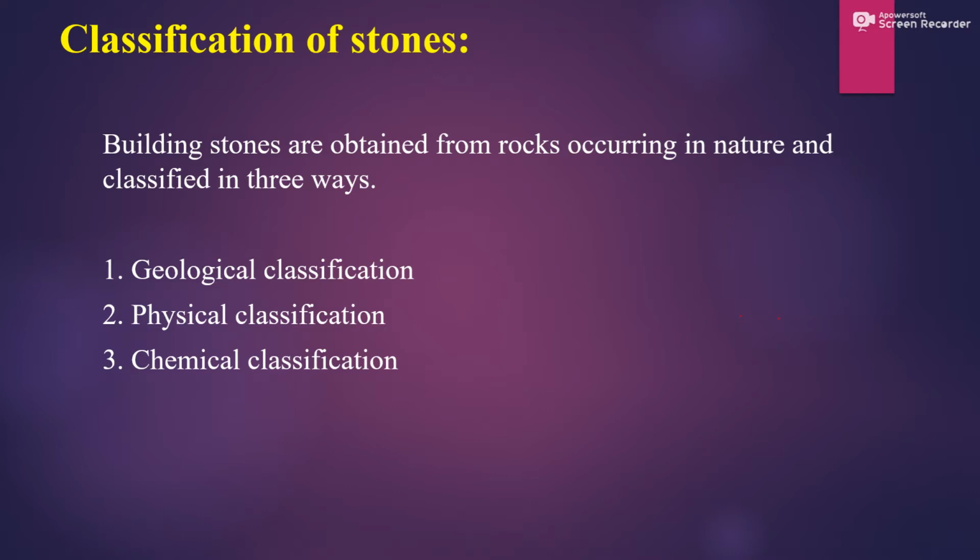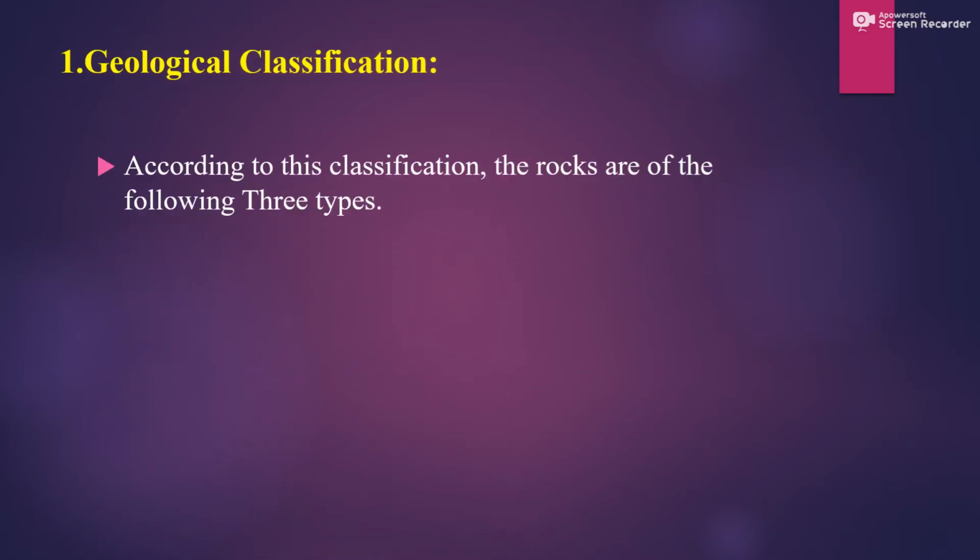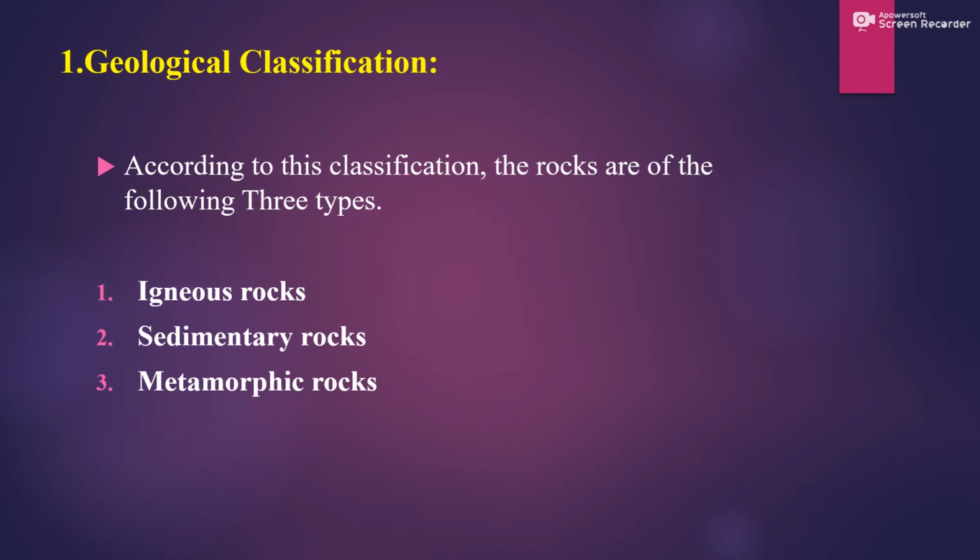Moving to the next slide, geological classification. According to this classification, the rocks are of the following three types: igneous rocks, sedimentary rocks and metamorphic rocks. Based on the geological classification, the rocks are classified into three different categories.